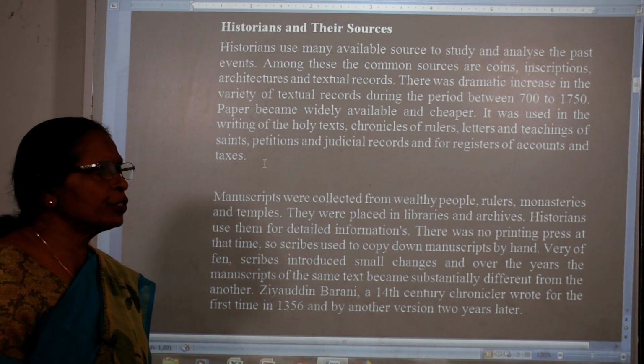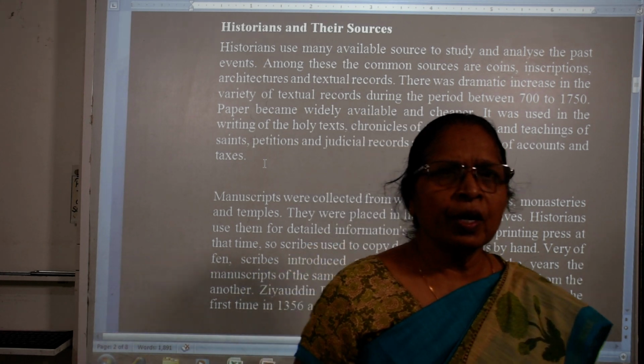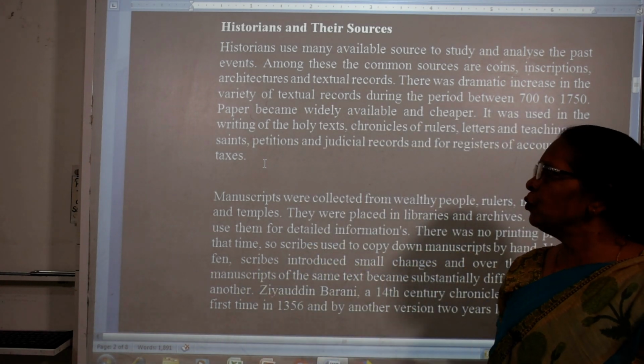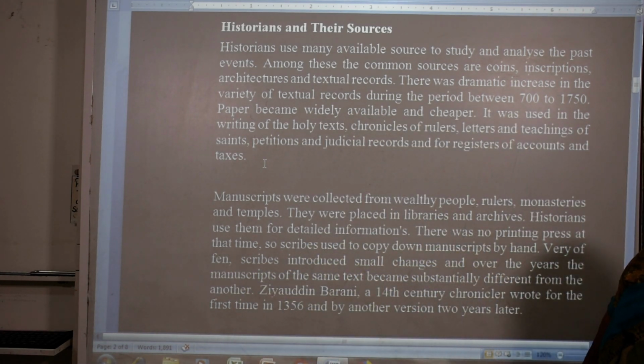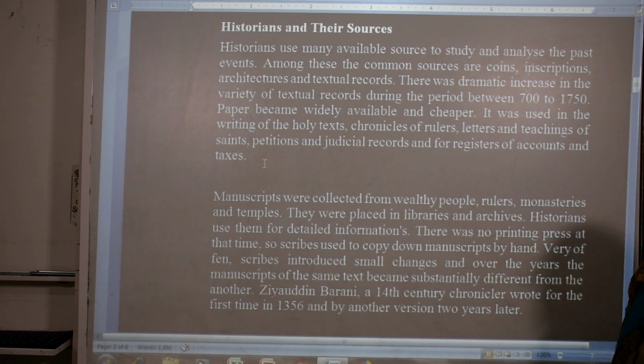A lot of paper was available during that time, and the paper was very cheap, between 1700 and 1750. It was used in writing holy texts, chronicles of the rulers, letters, teachings of the saints, petitions and judicial records, registers of accounts and taxes.